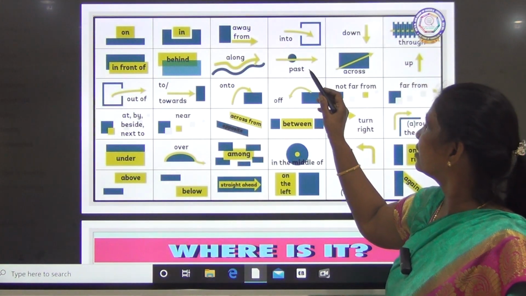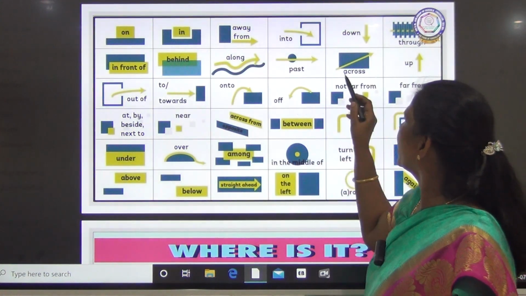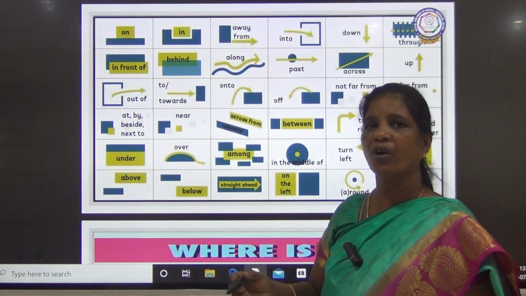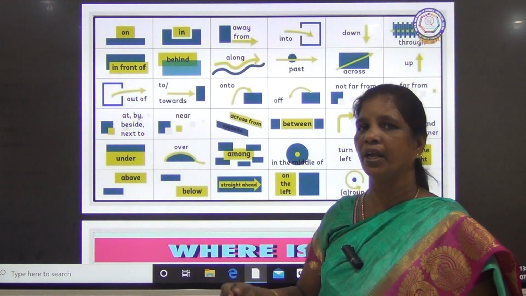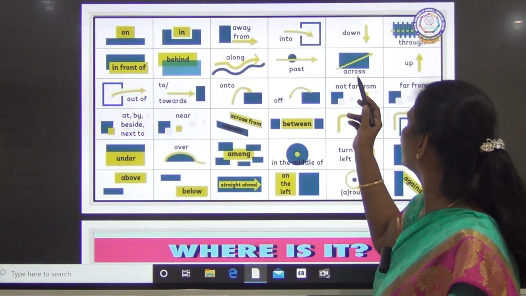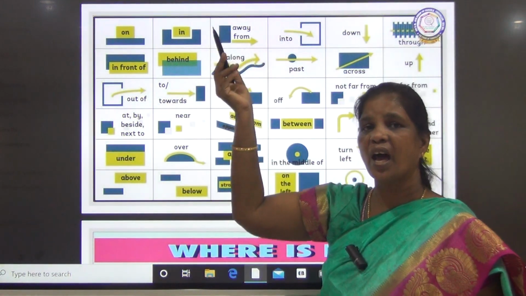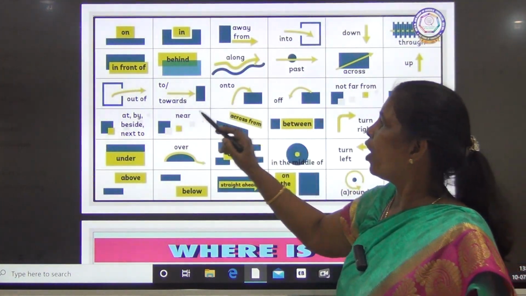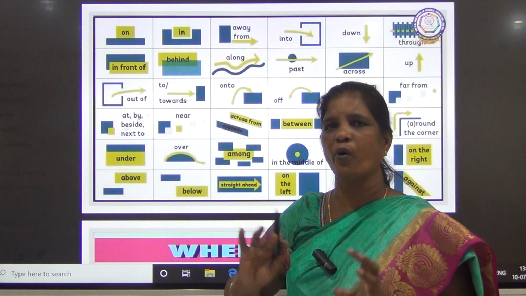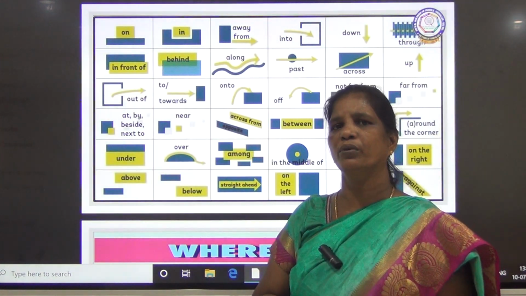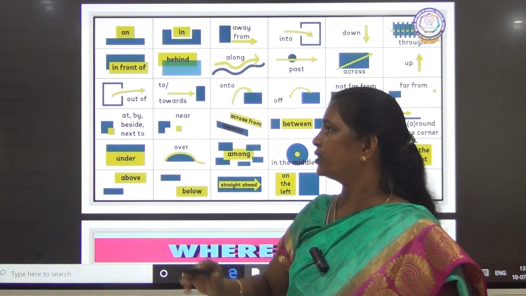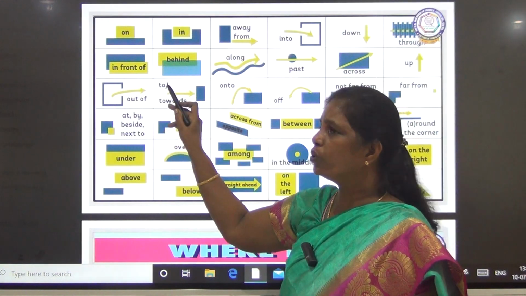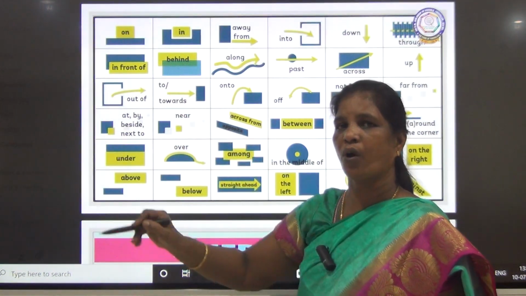And past, you passed. Then across: if you cross a bridge or a road, you will say across the road or across the bridge. And if something is up, a fan or something, you will use up. And out of: something coming from the box. To or towards is a movement, you are just walking.